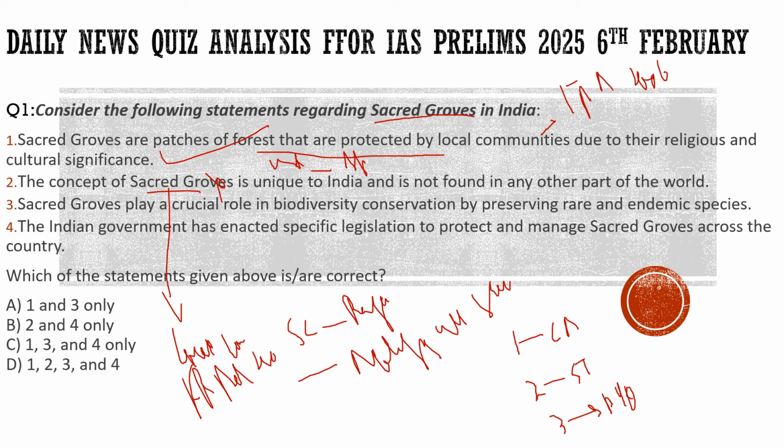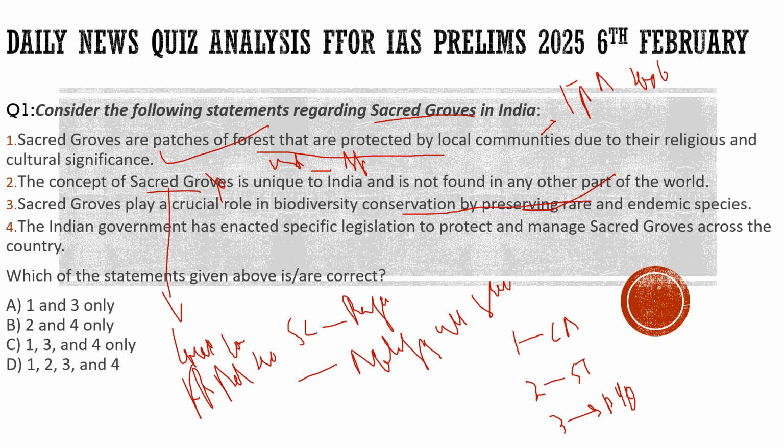Third statement: sacred groves play a crucial role in biodiversity conservation by preserving rare and endemic species. 100% correct. As you know, it has religious significance, and any exploitation of these areas is very much a taboo to the local people there. So it plays a crucial role in conserving the biodiversity and preserving endemic species. So the third statement is 100% correct.